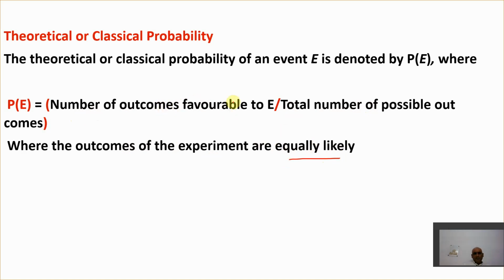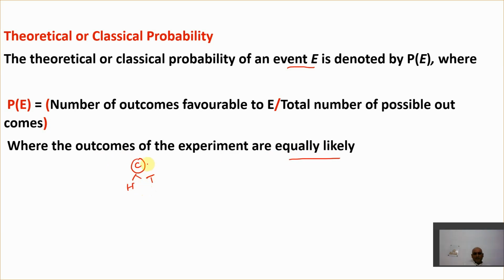I have already explained equally likely. Now, number of outcomes favorable to E. E means an event. And total number of outcomes. So let's take an example. How do I analyze this? Let's say I toss a single coin. It may result in head, it may result in tail. These outcomes are equally likely. So it may result in head or it may result in tail.